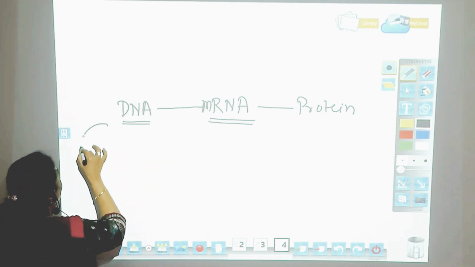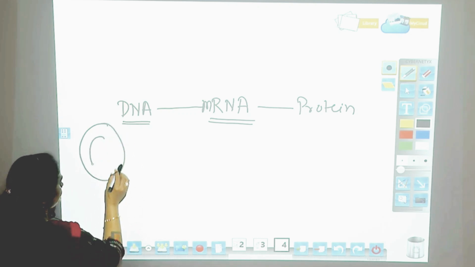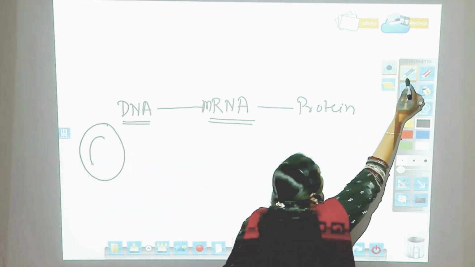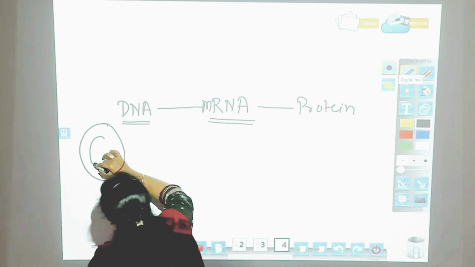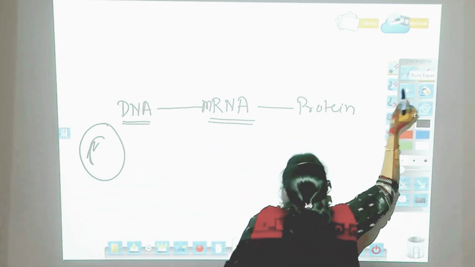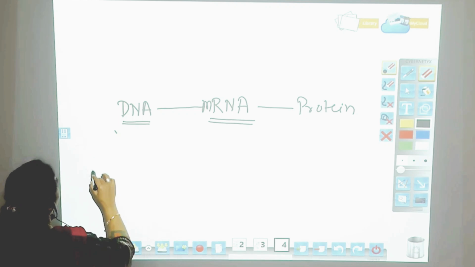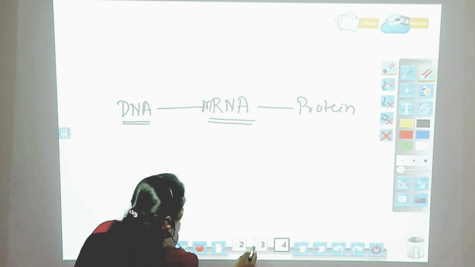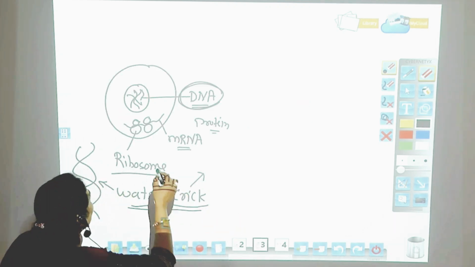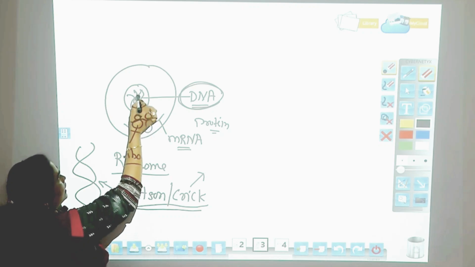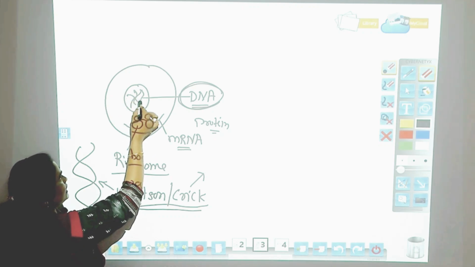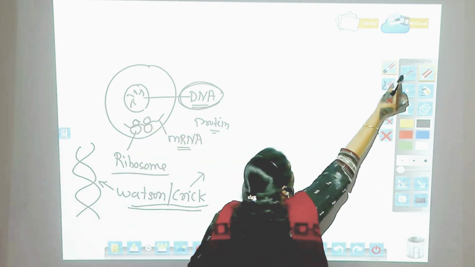So in the cell, the DNA is present in the nucleus.